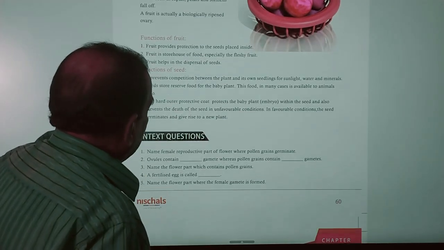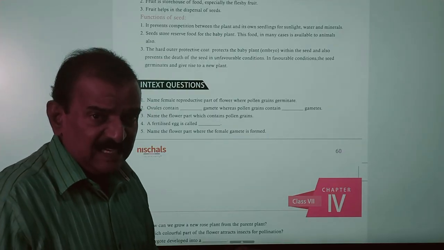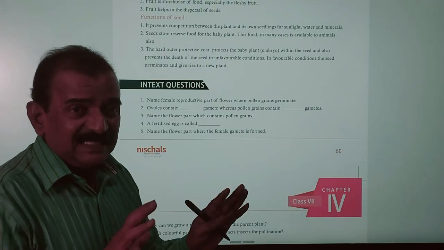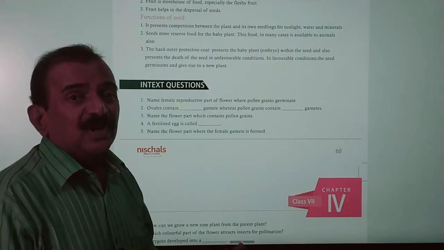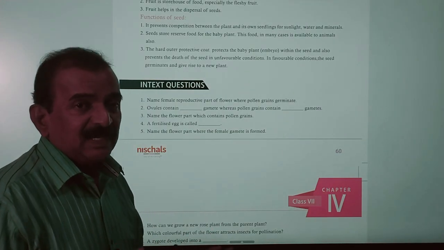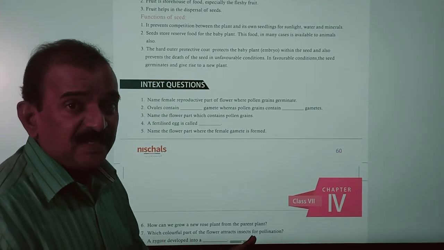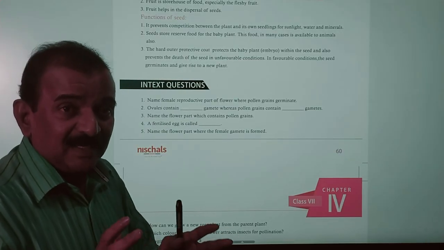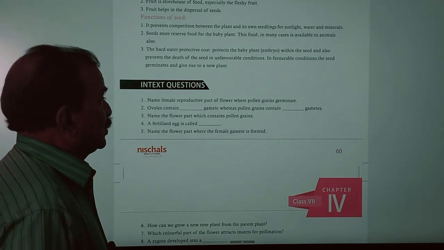And now you need to understand the in-text questions. I have clearly explained the content given in this chapter on reproduction in plants: the structure of a flower, different types of flowers, parts of a flower, different types of pollination, and what changes take place in the pistil after fertilization. Now you see the in-text questions.